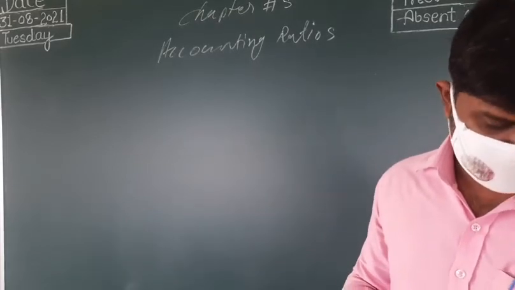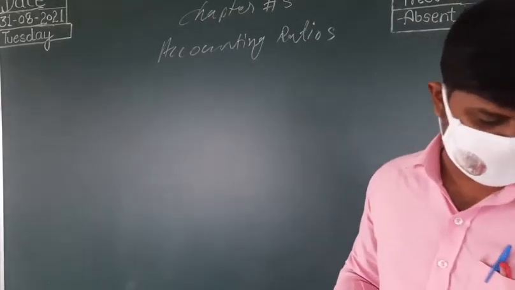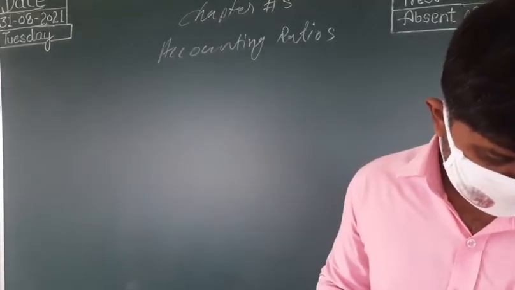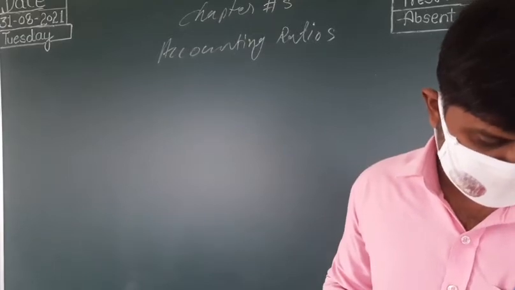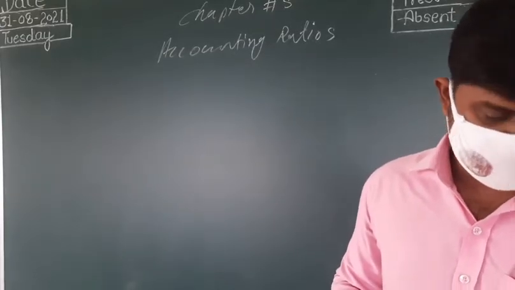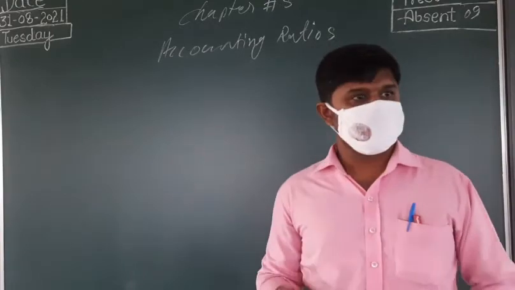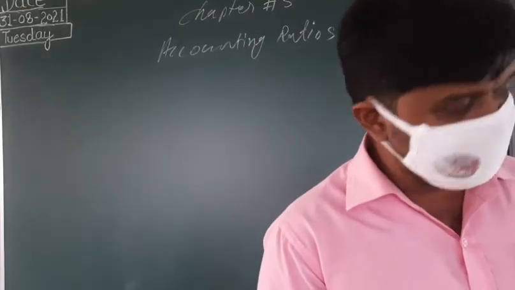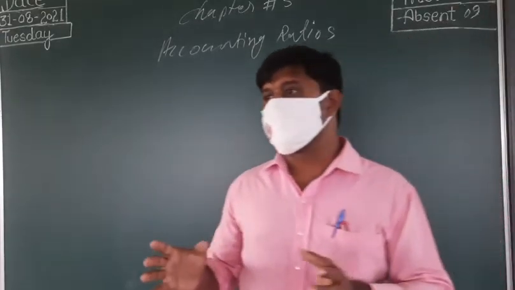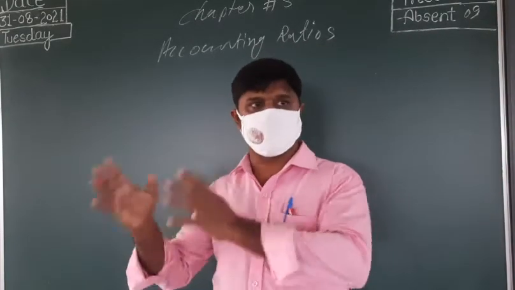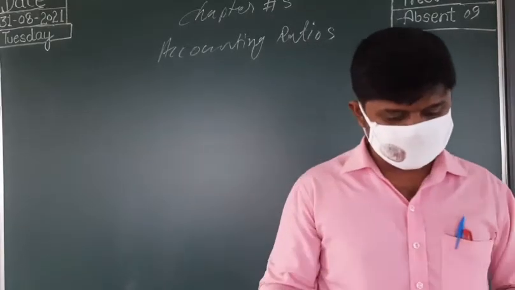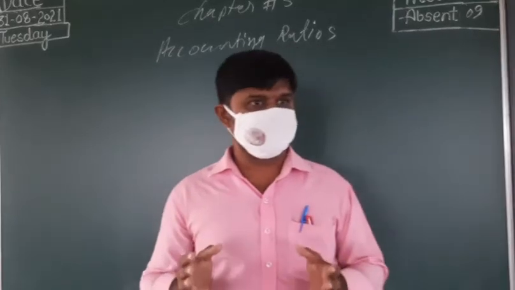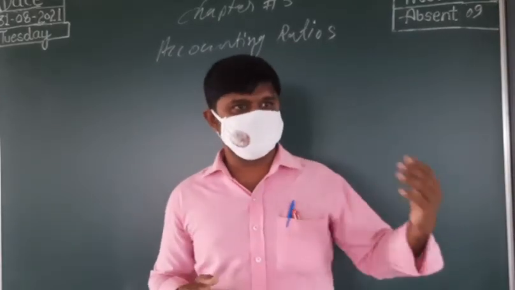And with these statements, we are going to assess the solvency, efficiency, and profitability of the enterprise. Mainly, we can divide it into categories like this: solvency. That means how much the firm can settle its obligations, that means financial matters and all. Solvency, and then efficiency, the firm's efficiency.